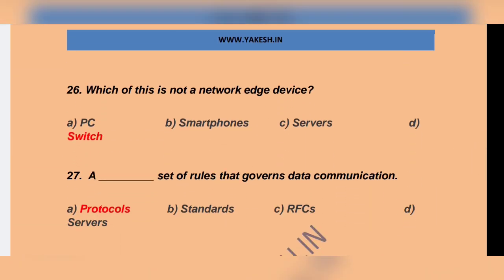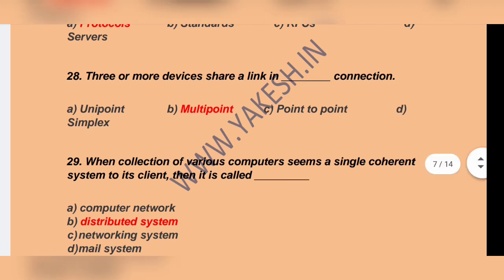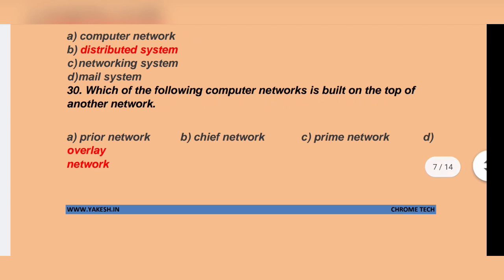Which of this is not a network edge device? Option D. Switch. Dash is a set of rules that governs data communication. Option A. Protocols is the correct answer. Three or more devices sharing a link is dash connection. Option B. Multi-point. When connections of various computers seem a single coherent system to its client, then it is called dash. Distributed system is the correct answer. Which of the following computer networks is built on top of another network? Option D. Overlay network. Option D is the correct answer.